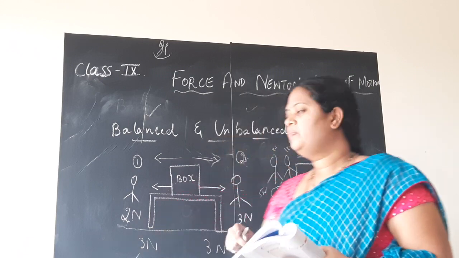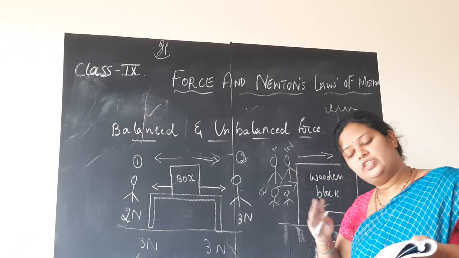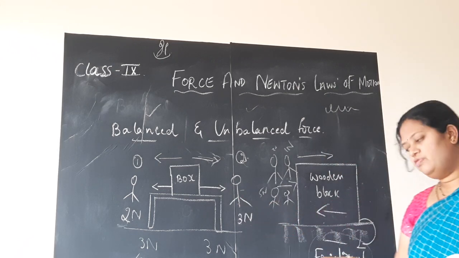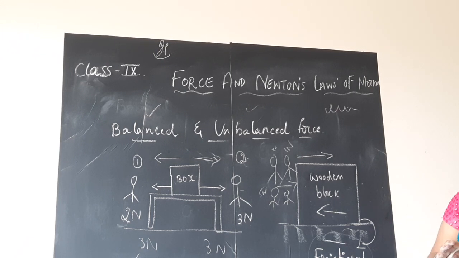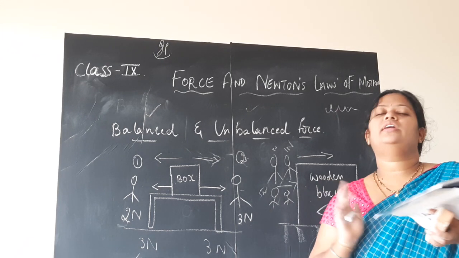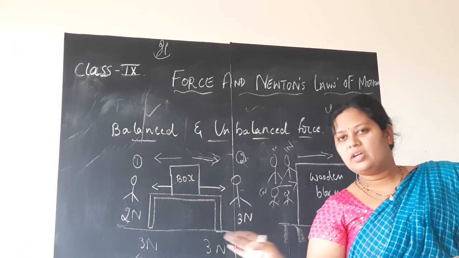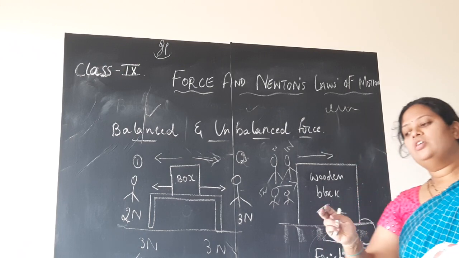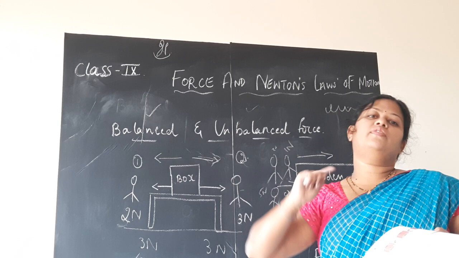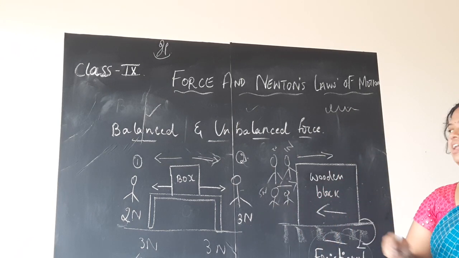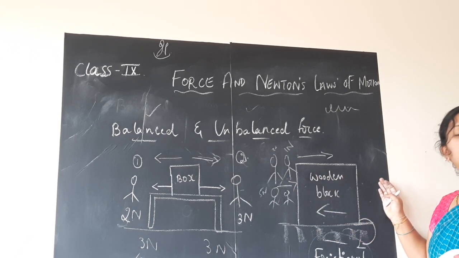So here, what we did is the pushing force, the force which we are applying, is more than the frictional force present here, so the wooden block will start to move. Yes, we are happy. But if you apply force and then leave it, joining your hands, will it continue to move? No, again it will come to rest. Again the force will get balanced. So again if you have to apply more force compared to the frictional force, and hence again it will move. So unless and until the forces are unbalanced, the object will not continue to move.